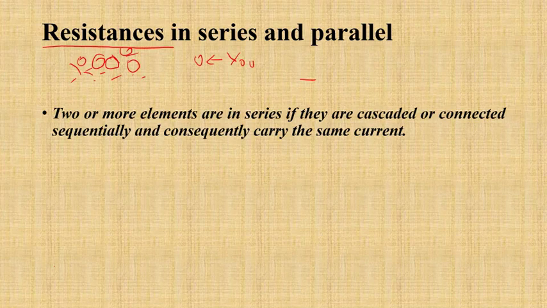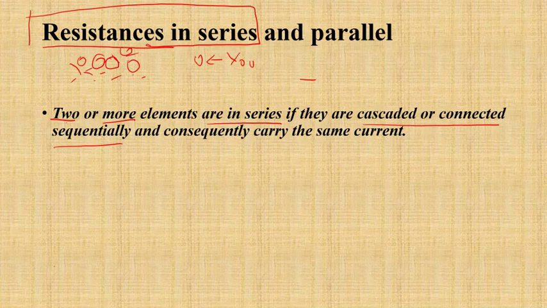So when two or more elements are in series, this is when I'm talking about resistance in series. So resistance in series, what exactly is that? When two or more elements are connected in series, they are said to be in series if they are cascaded or connected sequentially and consequently carry the same current. So let me just draw that. What do you mean by that? So let's say I have one resistor here A, resistor B, and resistor C, D, and so on and so forth. R1, R2, R3, they are connected sequentially, right?